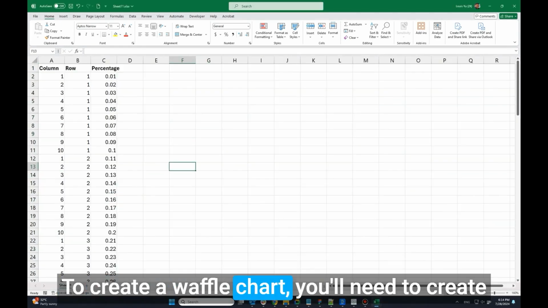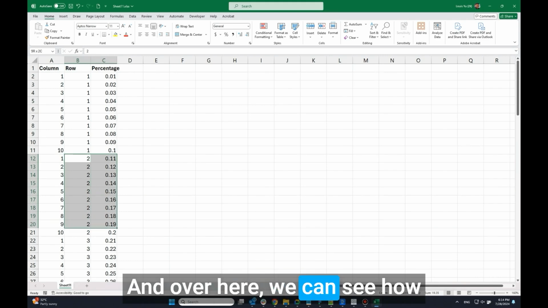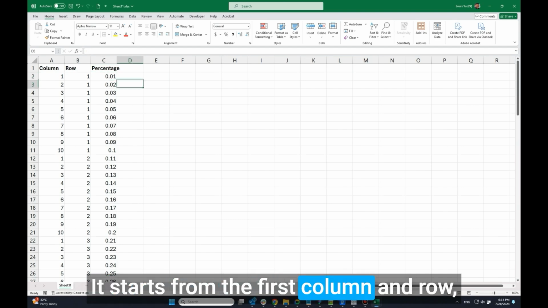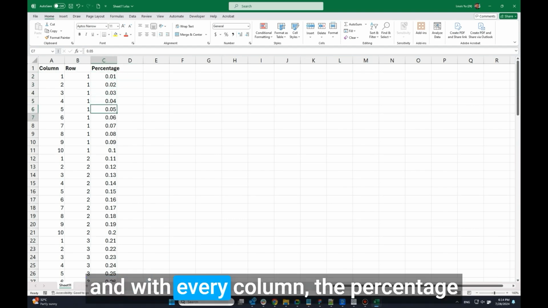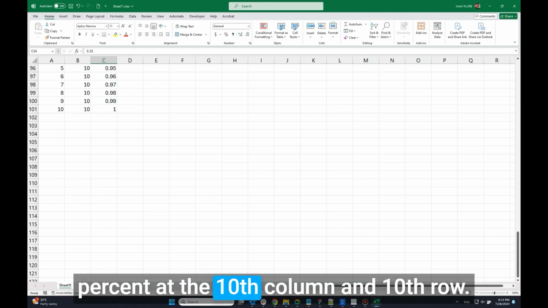To create a Waffle chart, you'll need to create a dummy grid of 10 by 10 data points. And over here, we can see how Chimdi has created this file. It starts from the first column and row, and with every column, the percentage increases by 1% until it reaches 100% at the 10th column and 10th row.